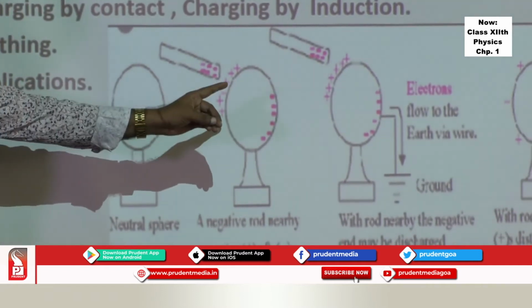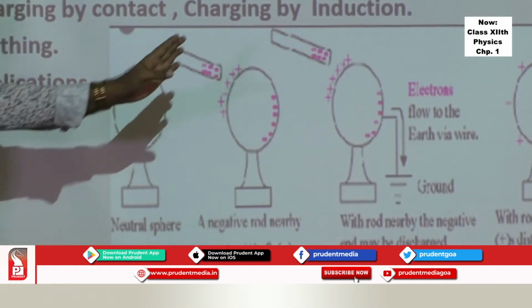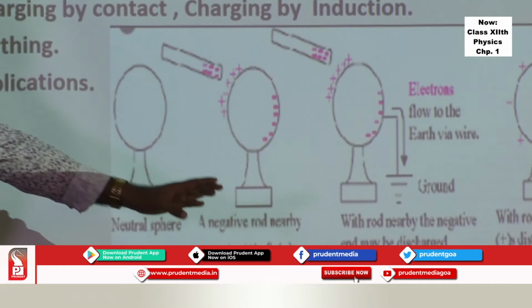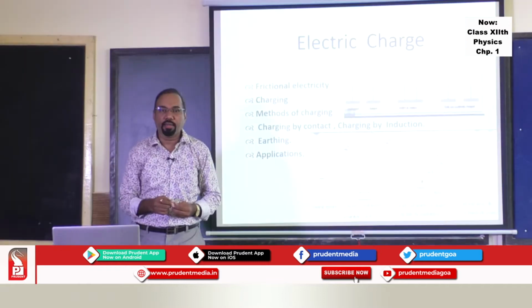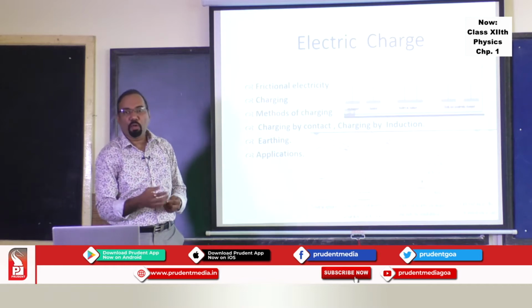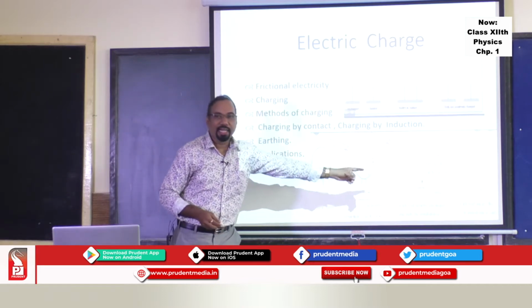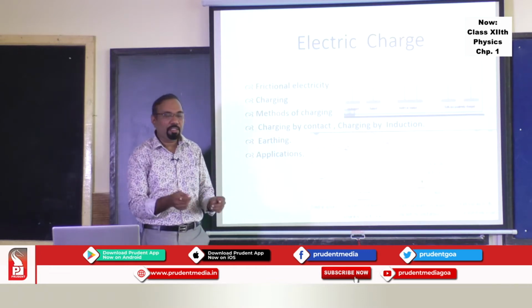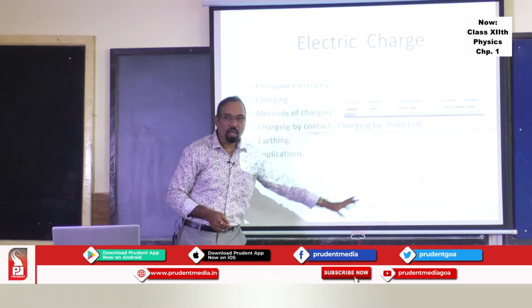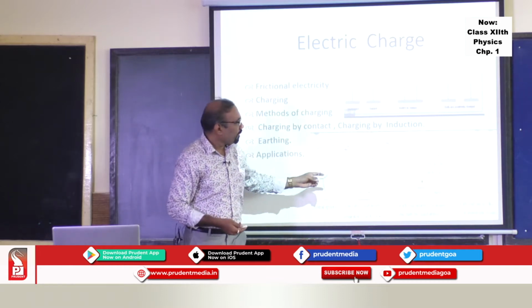If you connect the other surface to the ground, all the electrons will flow to the ground, and we get what is called a positively charged body. That is the way of making a positively charged body. Now this connection to the ground is called grounding or earthing, and it helps the charges flow to earth.